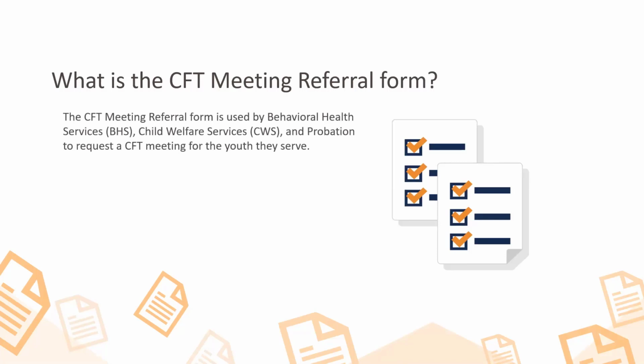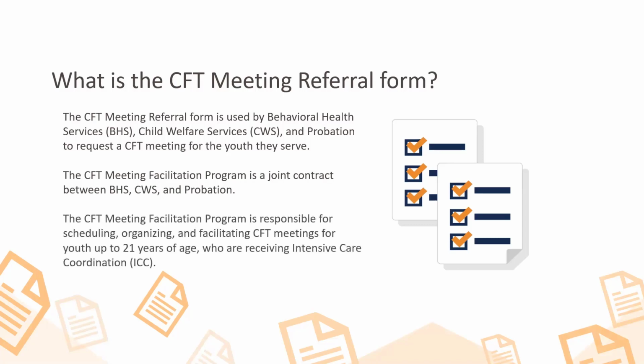The Child and Family Team Meeting Referral Form is used by Behavioral Health Services, or BHS, Child Welfare Services, or CWS, and Probation to request a Child and Family Team meeting for the youth they serve. The Child and Family Team Meeting Facilitation Program is a joint contract between BHS, CWS, and Probation that is responsible for scheduling, organizing, and facilitating CFT meetings for youth up to 21 years of age who are receiving intensive care coordination, or ICC.